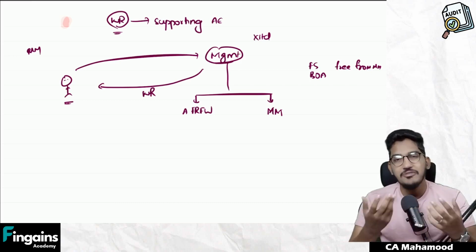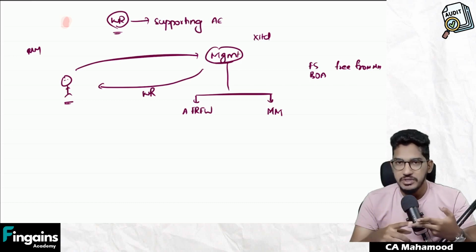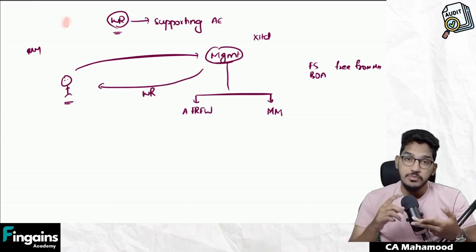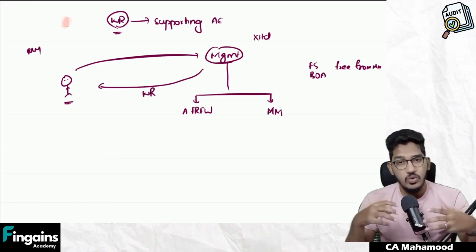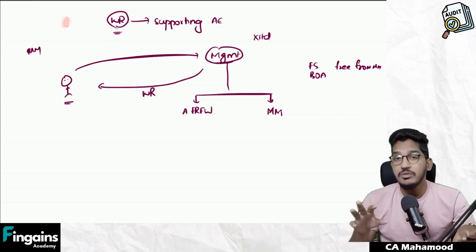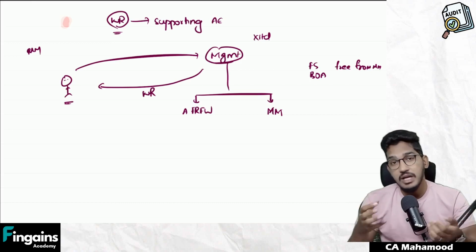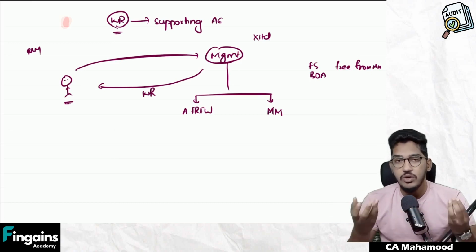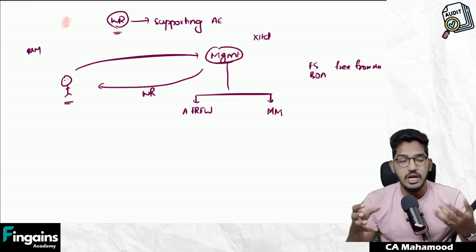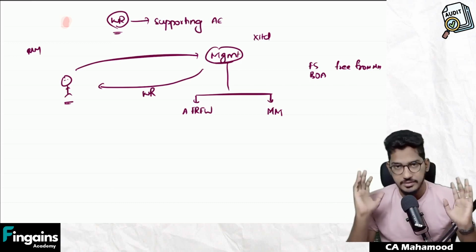Now, sir, regarding which matters will the auditor obtain confirmation from the management, from which category of the management will the auditor try to obtain written representation? Sir, what will happen if the management is not giving you the written representation? Sir, what will happen if the management has given the written representation but they are not reliable? What should the auditor do in all these cases? That we will read the standard and understand it.